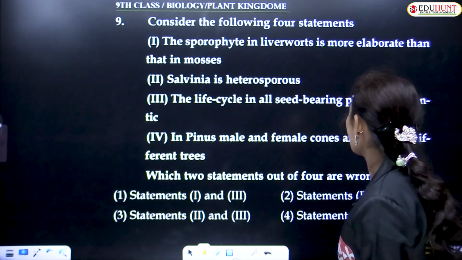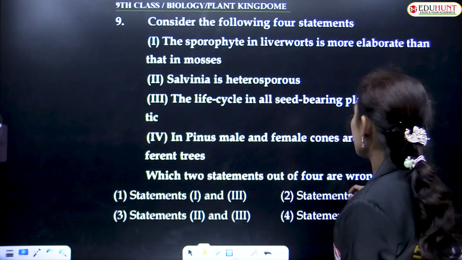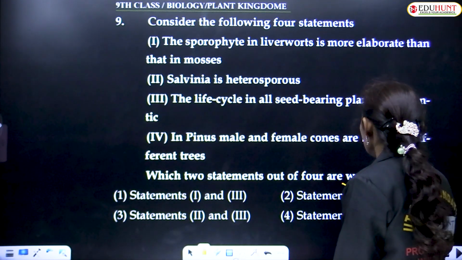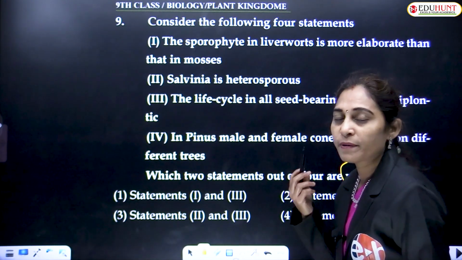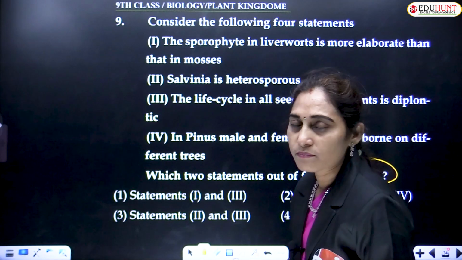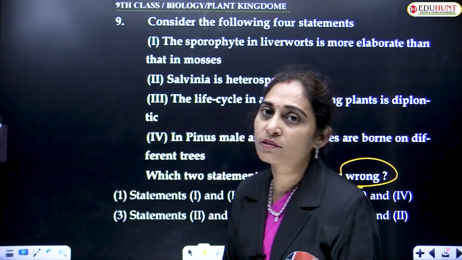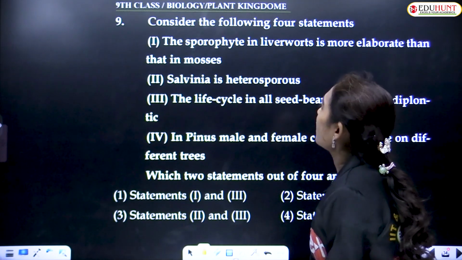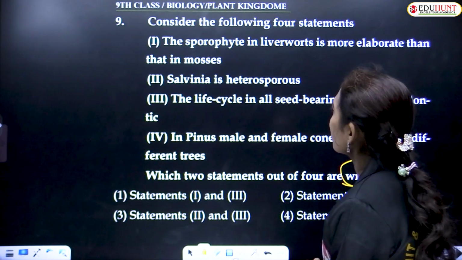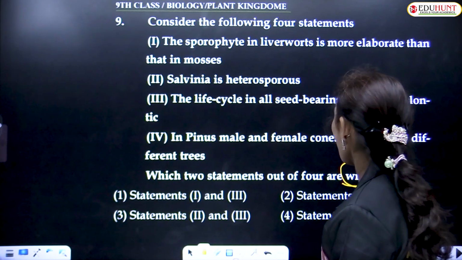In Pinus, male and female cones are born on different trees. Which two statements out of four are wrong? We should keep in mind whether they are asking us to select the right options or the wrong statements. Among these four, which two are wrong?